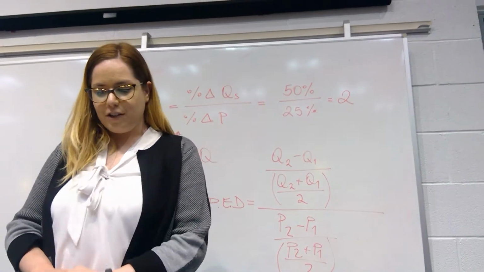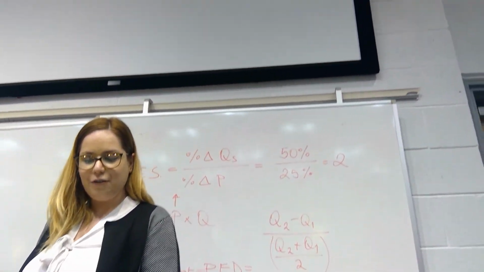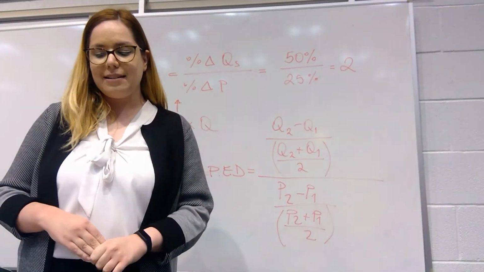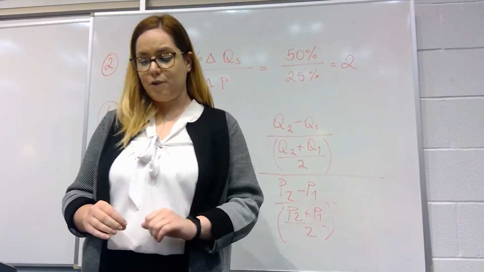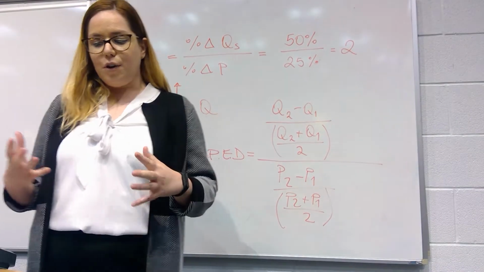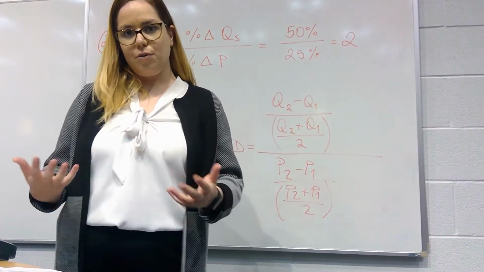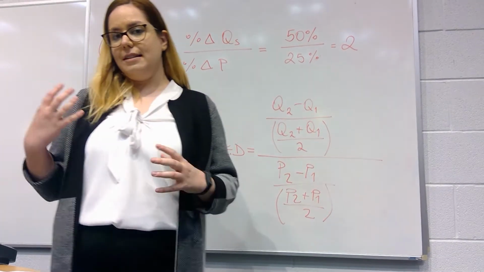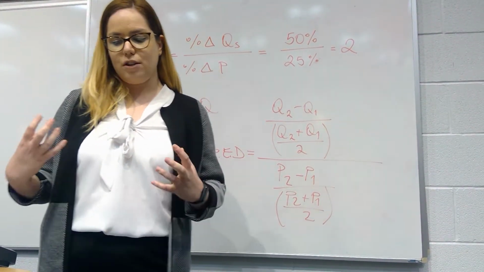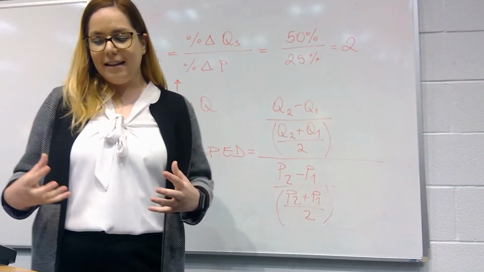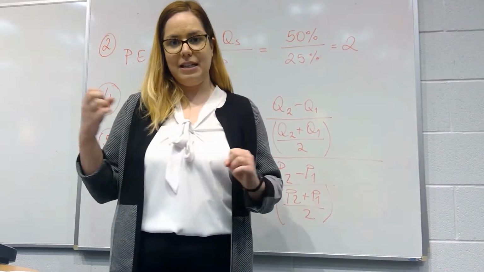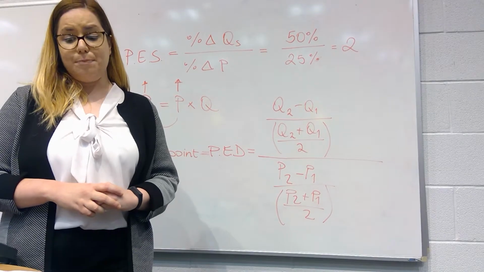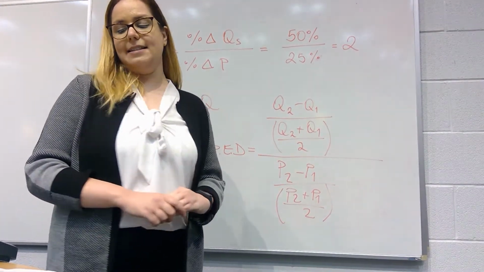So the first question is, electricity is a good with few or no close substitutes. What would you expect about the price elasticity of demand for electricity? So if it's a good with few or no substitutes, even if the price increases, the quantity demanded for that good shouldn't change too much. So we are expecting the elasticity to be relatively inelastic. So the correct answer here is B, relatively inelastic.